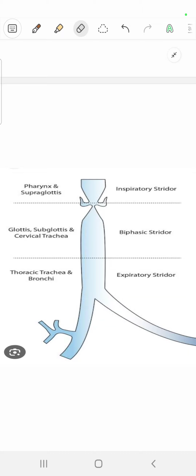So biphasic stridor, example, glottis. At the level of vocal cord, you can have bilateral vocal cord paralysis, HPV infection, laryngeal papillomatosis, or you can have stenosis at that level. Then expiratory stridor is when you have stenosis in the thoracic trachea or any foreign body in the bronchus.